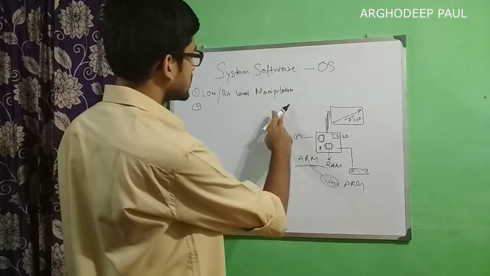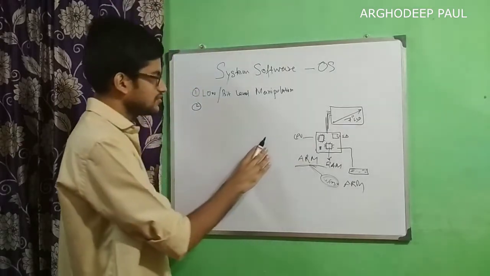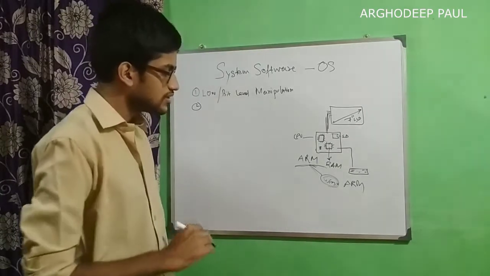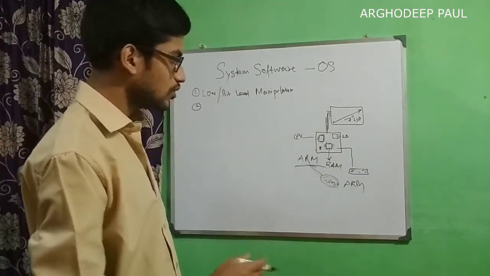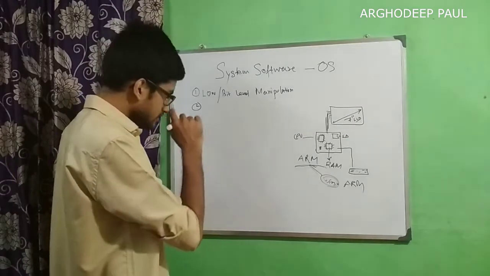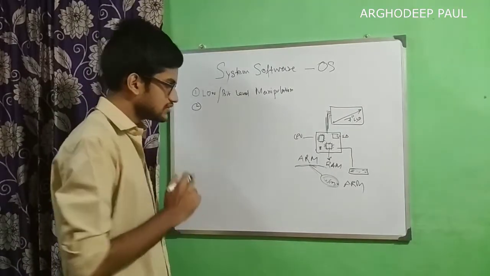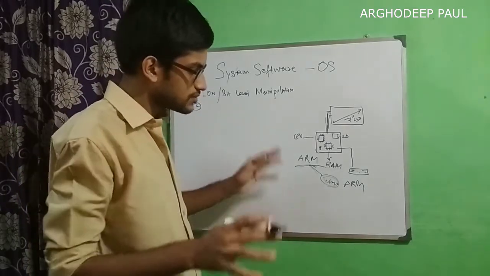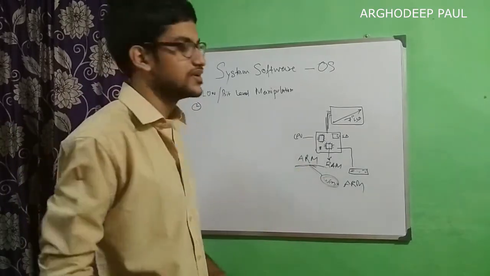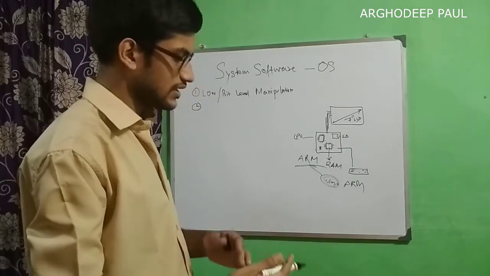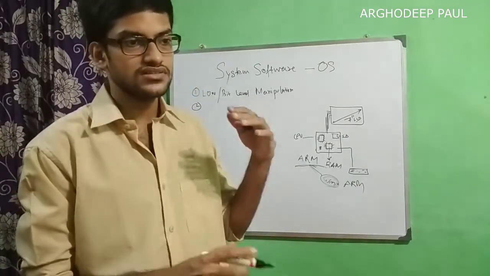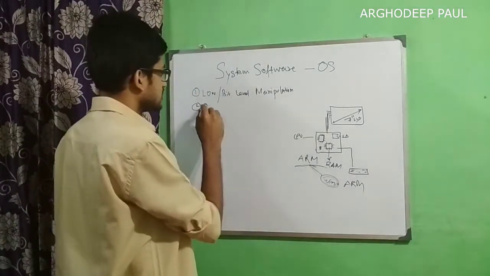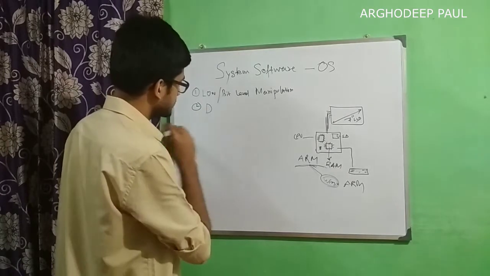This is also called device management, or if you are not saying device management, that is also fine, because low or bit level manipulation means something which is more detailed, and device management or device manipulation means you are actually managing all those peripherals that are connected to the system. So that is a little different, that holds a little different meaning than the low or bit level manipulation. That's why keep it separate.